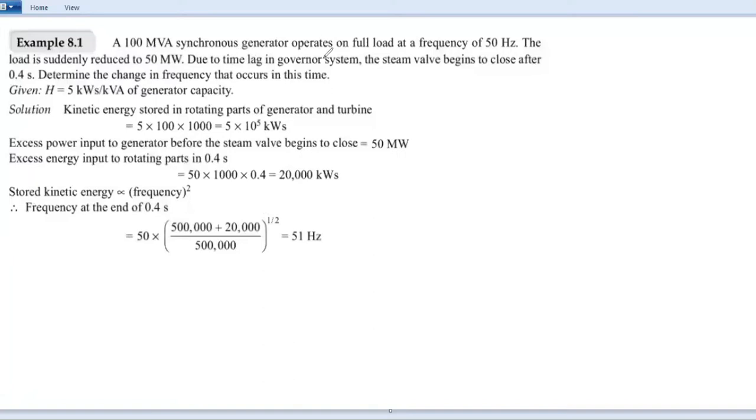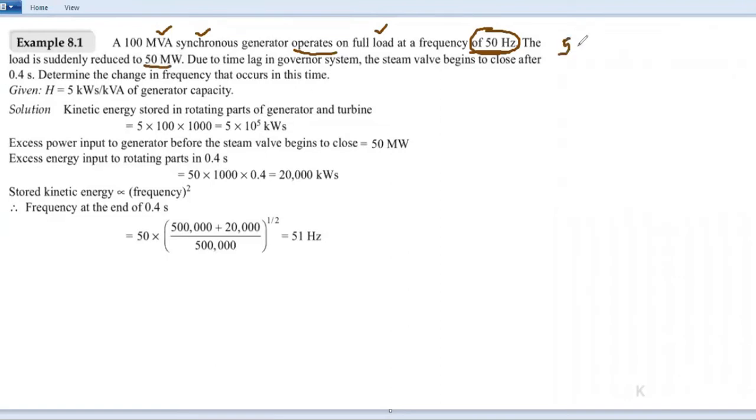A 100 MVA synchronous generator operates on full load at a frequency of 50 Hz. So load is there, and according to the load, this particular generator is supplying power; both are equal. Whatever power the generator generates is equal to the load, so it is operating at a frequency of 50 Hz. The load is suddenly reduced by 50 megawatt here.